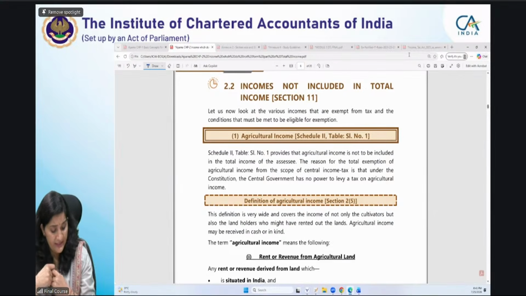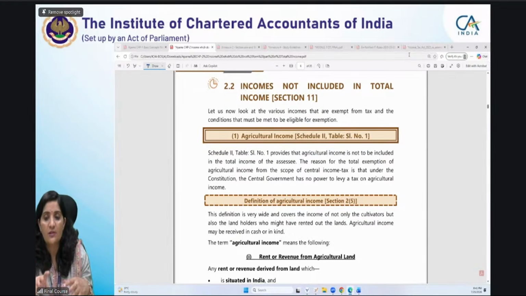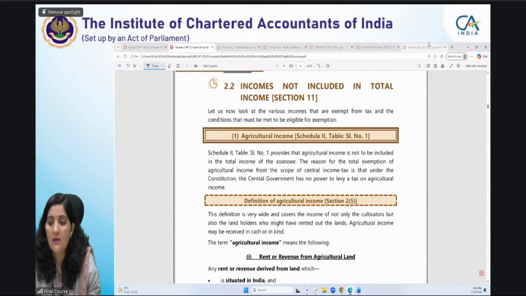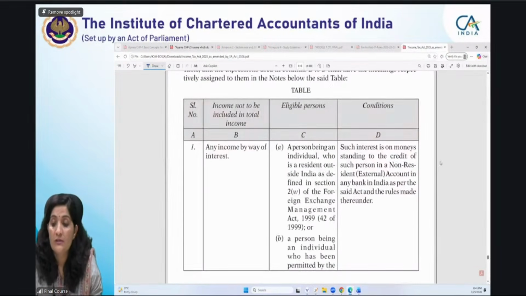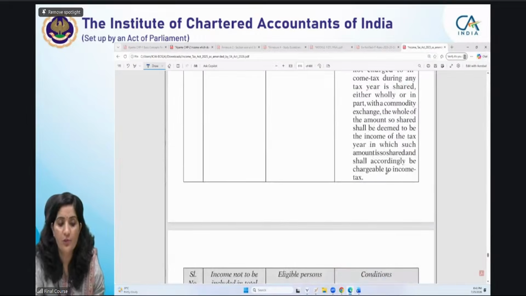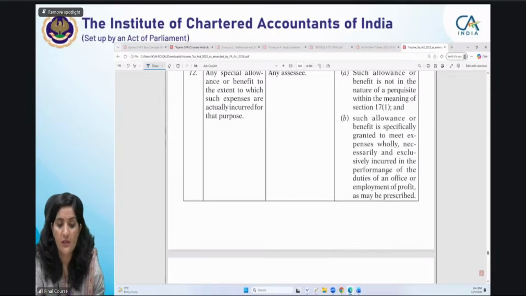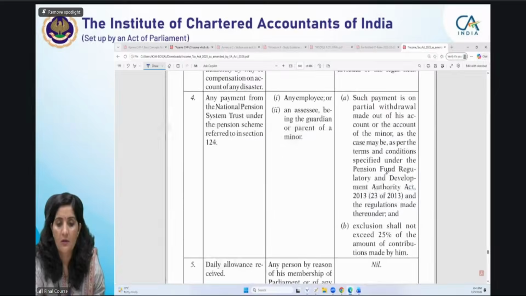Schedule 2 is giving the exemption subject to certain conditions. But for agricultural income, if you refer to this schedule now, it is not giving any conditions. There is no condition at all with respect to agricultural income.